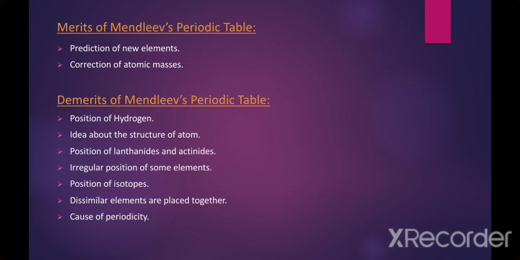Next is the irregular position of some elements. There were a few pairs that had some problem with reference to atomic masses, where the trend differed from that of atomic number, and Mendeleev arranged them in increasing order of atomic masses. They should have been arranged in increasing order of atomic number rather than atomic mass. For example, argon, potassium, cobalt, nickel, etc.